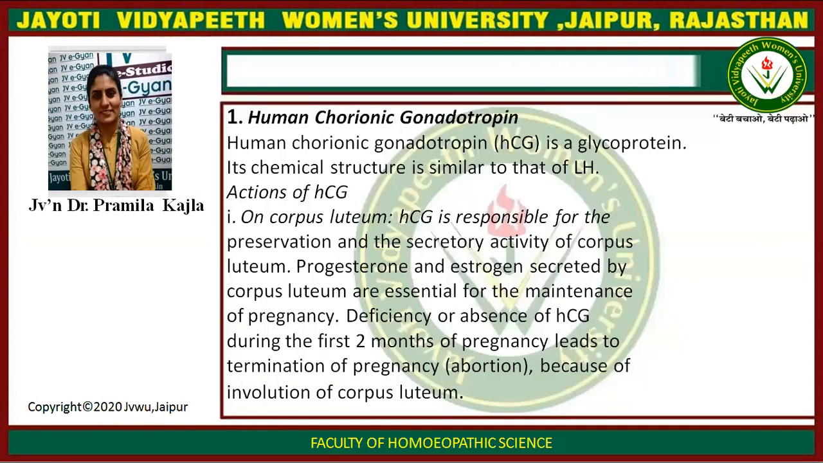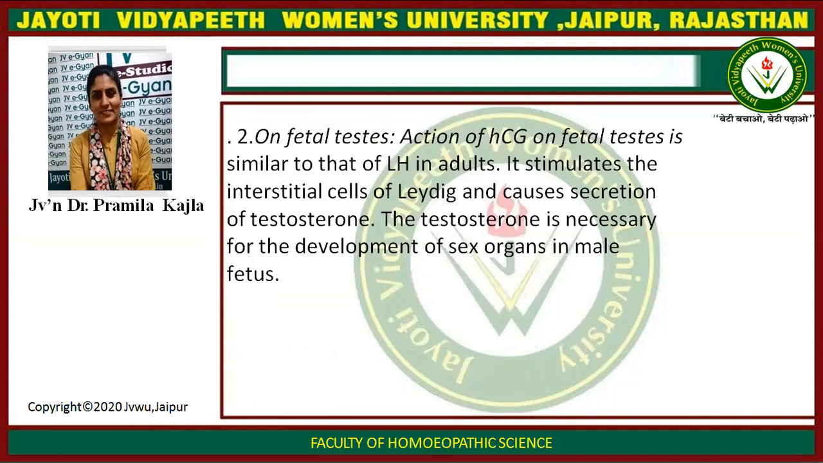HCG, human chorionic gonadotropin, is a glycoprotein. Chemical structure is similar to that of LH. Action of HCG on corpus luteum: responsible for preservation and secretory activity of corpus luteum. Progesterone and estrogen secreted by corpus luteum is essential for maintenance of pregnancy. On fetal testis, action of HCG is similar to that of LH in adult. It stimulates the interstitial cells of Leydig and causes secretion of testosterone. The testosterone is necessary for development of sex organs in male fetus.